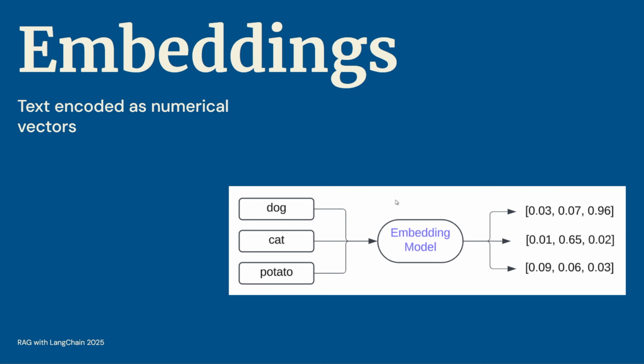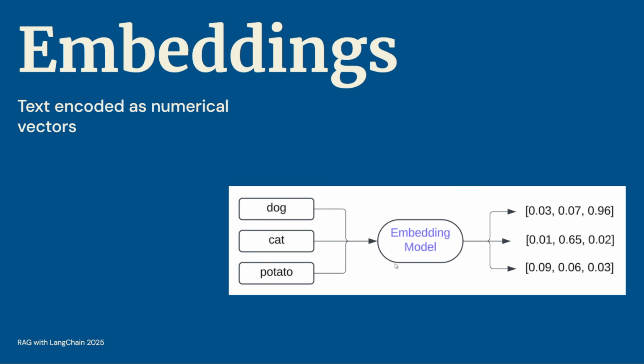So embeddings are simply document text encoded as numerical vectors. A vector, if you don't know, is just an array of numbers. This is a vector of size 3 because it has 3 different values, and it's just numbers. Even though the documents that we've been working with contain text, machine learning and computers in general like to work with numbers. So we need a way to translate our text into numbers, but at the same time retain any useful information like the meaning of the text, right?